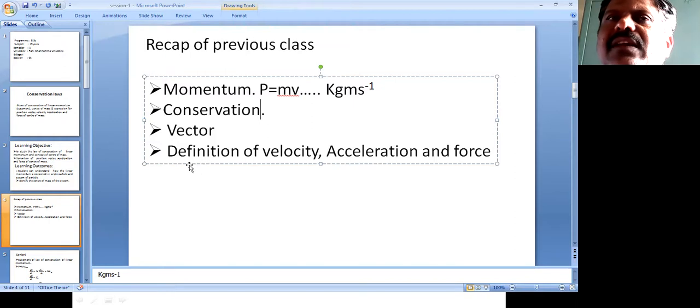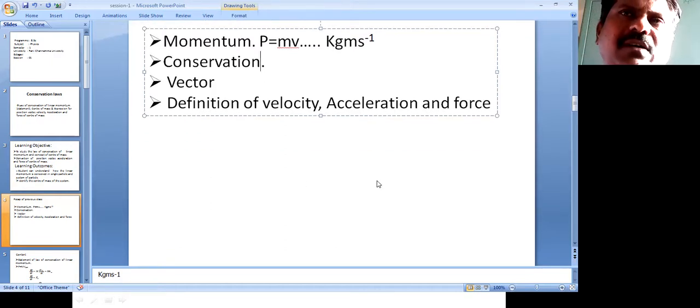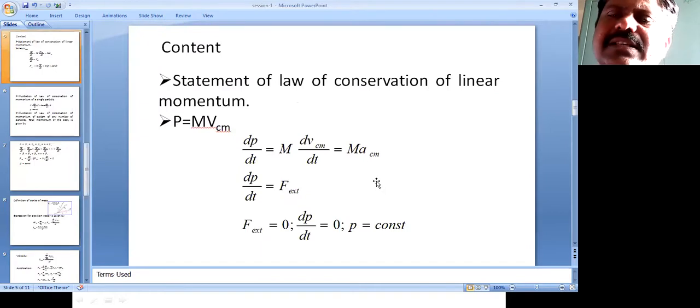Vectors. Next, velocity is nothing but the rate of change of displacement. And acceleration is the rate of change of velocity. And force is nothing but a push or pull. So these are the basic things you have already learned in your previous classes. Okay.